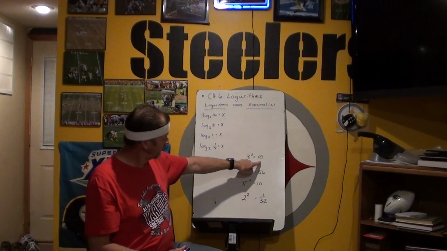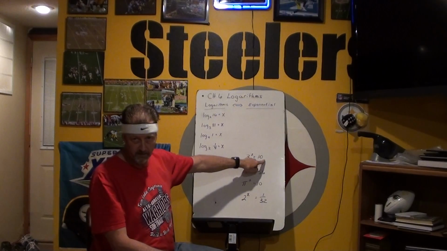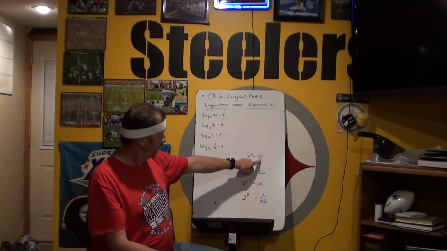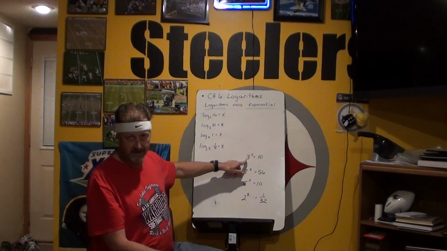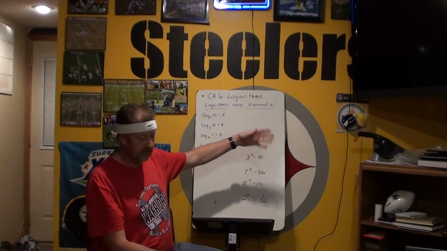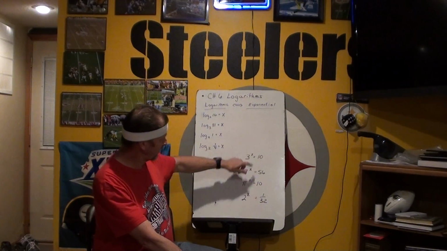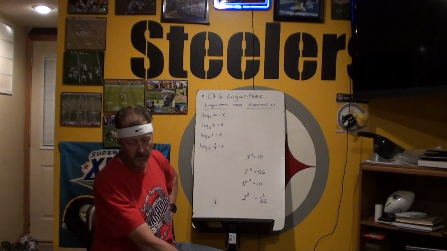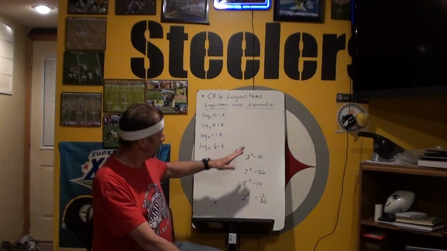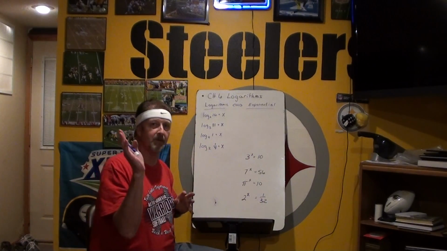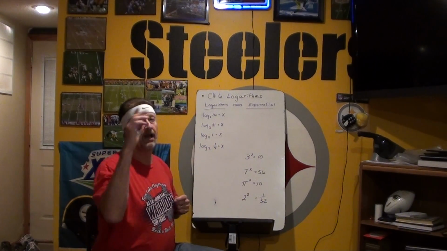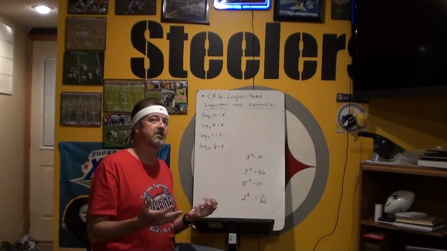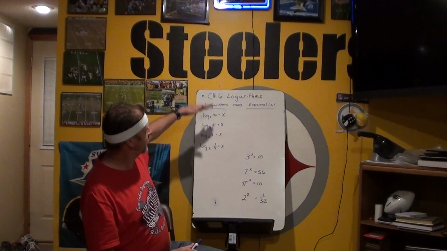Here is really a reason why we need to know how to get to logarithmic form. We don't know what this answer is exactly. I mean, it's a whole trail of decimal numbers. 3 squared is 9, 3 cubed is 27, so it's probably way closer to 2 than it is to 3, and we'll get to that soon. But the key is to be able to know how to go back and forth, and then you can use your calculator if you need to, or the answer may appear.